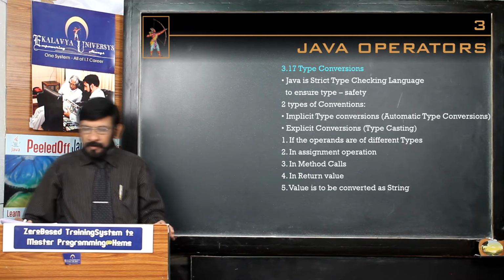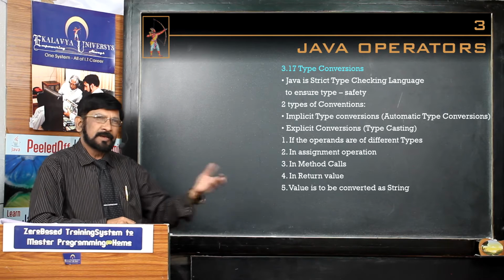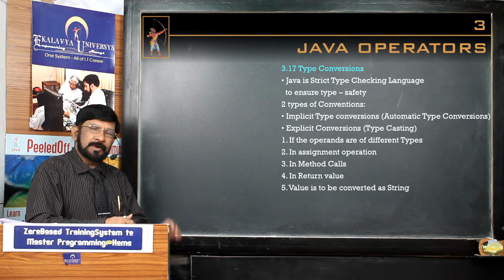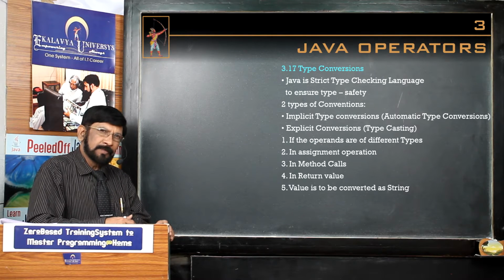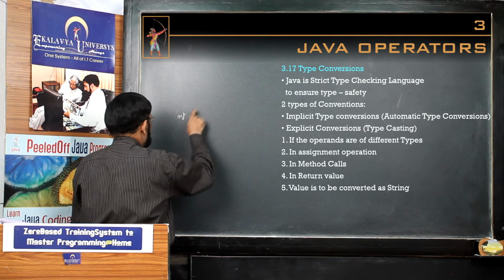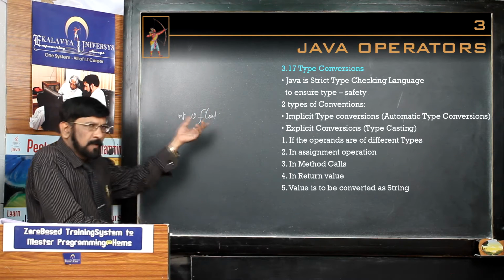When you see our programs, we perform mixed arithmetic. Already you have seen in the previous chapter that we very frequently perform mixed arithmetic. Mixed arithmetic means int versus float, where versus means any type of operation.